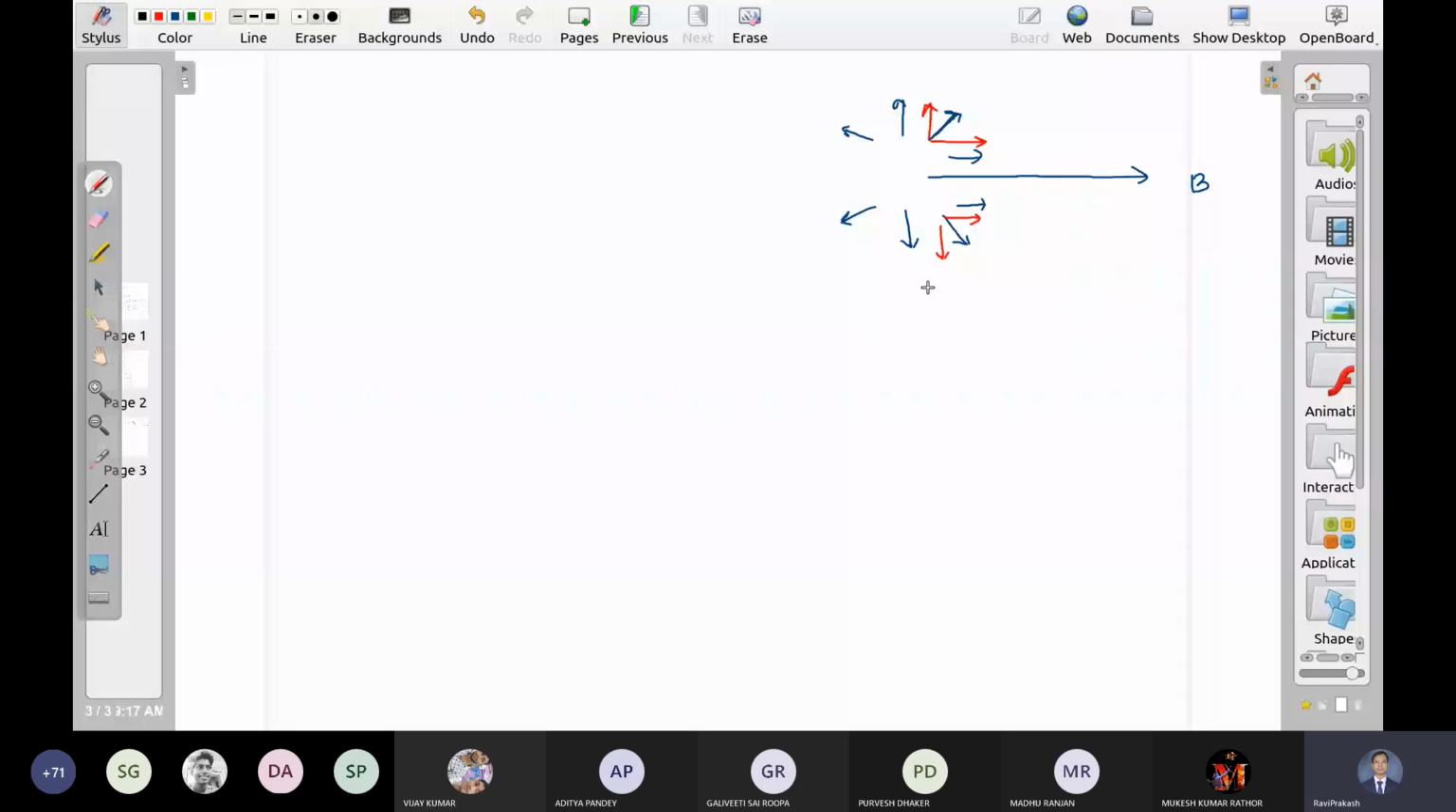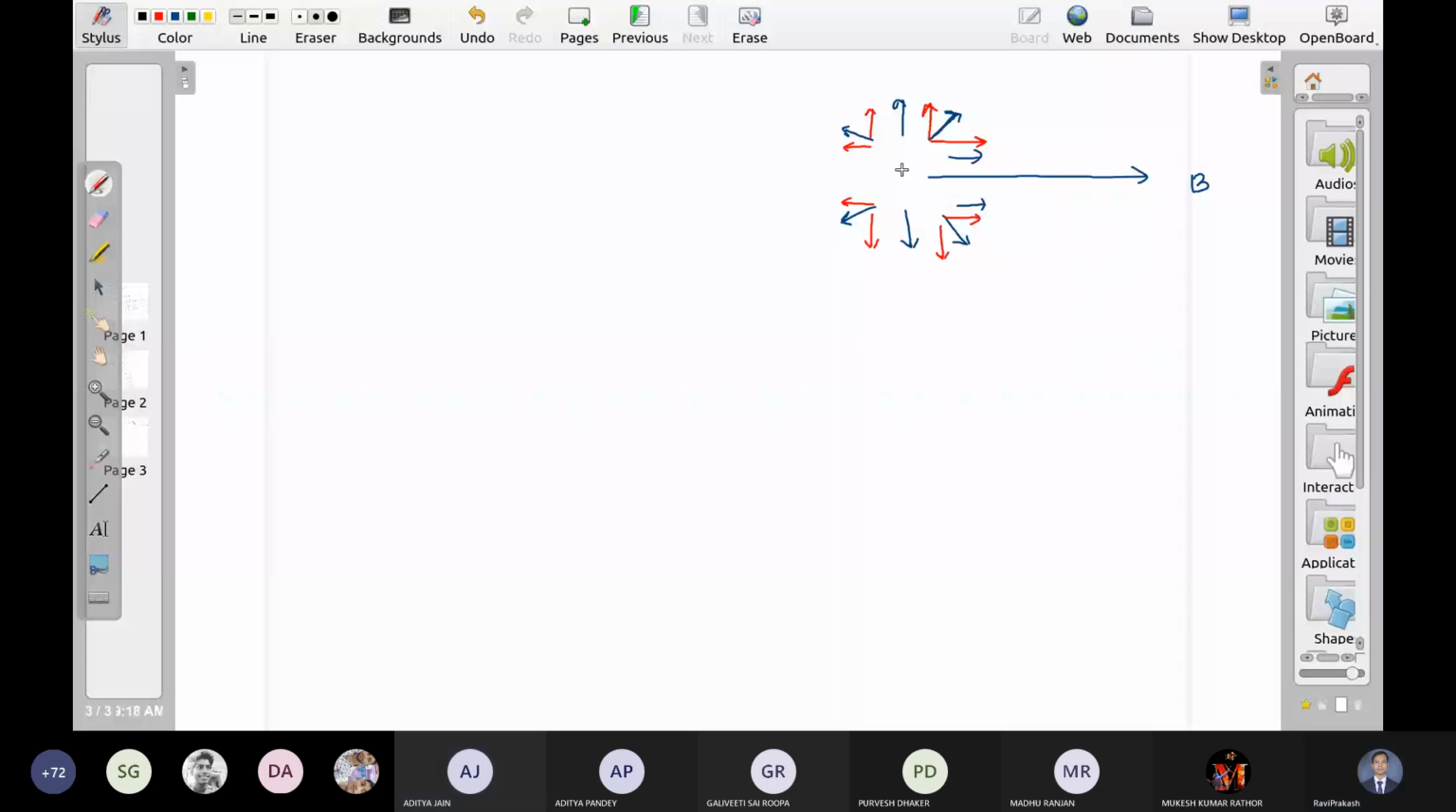Sir, but the horizontal component will also go to the left side and the right side. Right. Okay, so you are talking about this spin also, no? Something like this? Yes, you are right, it was not visible. Yes sir. Okay.